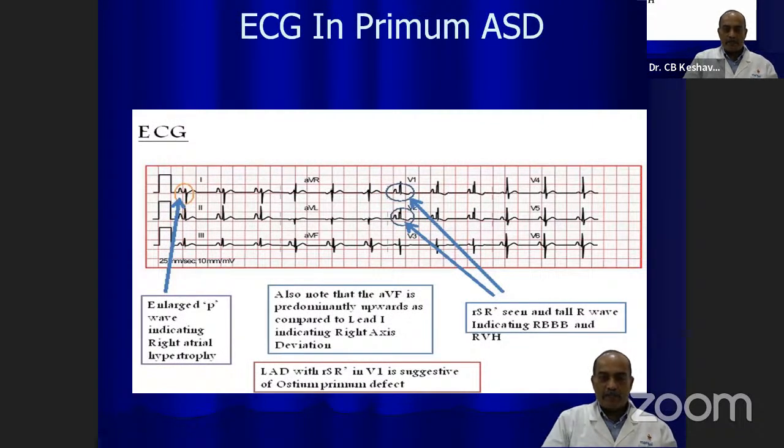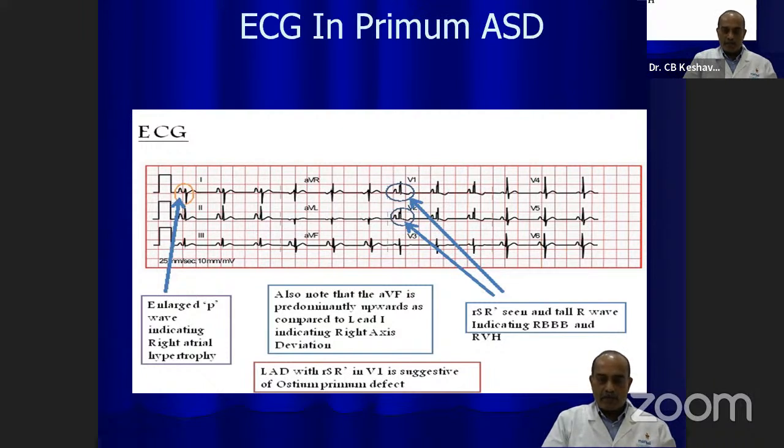Here you see that in lead 1, the S wave is negative, and in AVF also it is either 0 or negative, indicating a leftward axis. So whenever you have a patient with an ASD and a leftward axis, you should consider a diagnosis of primum ASD. The P wave is enlarged, indicating right atrial hypertrophy because of the left to right shunt. Invariably, in atrial septal defects, the right atrium gets enlarged. So that's why you get a prominent P wave, which is seen in V1 and also in the inferior leads. Also note that AVF is predominantly upwards as compared to lead 1, indicating right axis deviation.